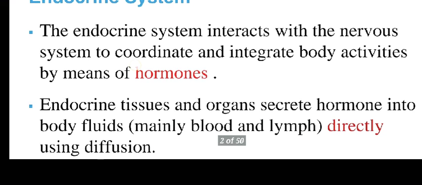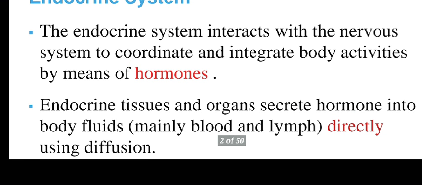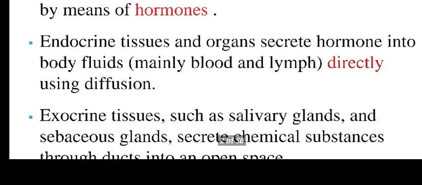Good morning, students. Today we start the last topic from our chapter number 2, Human System, and the topic name is the endocrine system. The endocrine system includes endocrine glands and their secretions, called hormones. What are hormones? These are the chemical messengers of the body that transfer information from cell to cell.